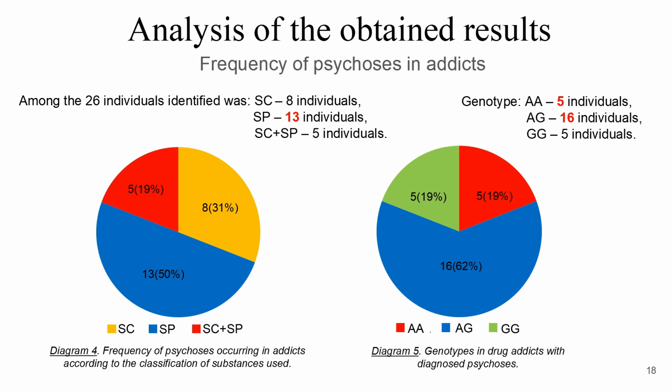The conducted analysis of the frequency of psychosis in drug addicts revealed 26 people and their genotypes. It is evident that the SP group has a higher number of individuals with mental disorders. This supports the notion that synthetic cathinones, due to their more harmful chemical and fully synthetic composition, differ from cannabinoids. Additionally, it can be concluded that 21 individuals with one or two A alleles in their genotype, accounting for 80% of all dependent individuals with identified mental disorders, provide evidence to confirm that the A allele influences predisposition to psychosis.